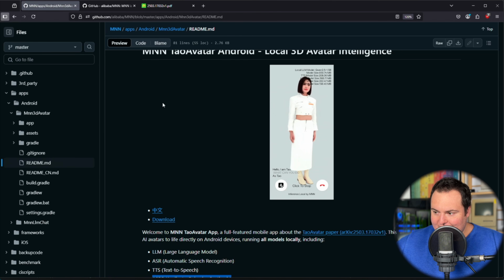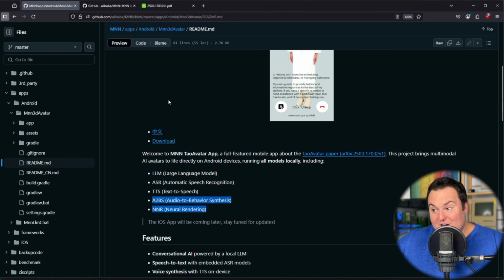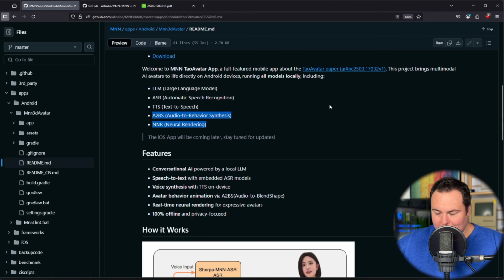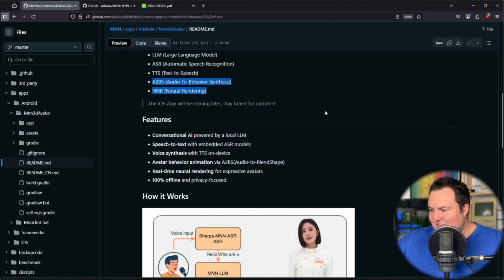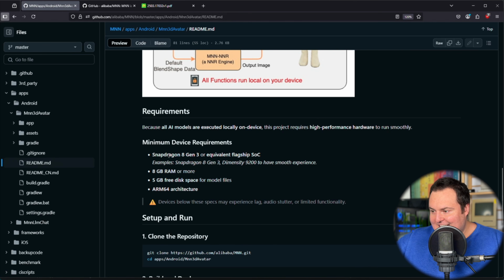Now, the downside of this, and I believe this is using Qwen 2.5 1.5B for the actual LLM intelligence here, is that it requires a fairly robust mobile phone in terms of the actual hardware that needs to be able to run it. And they do mention right here a Snapdragon 8 Gen 3 or equivalent flagship system on a chip, so a Dimensity 9200, which I'm not really familiar with, the Dimensity family of chips, 8 gigs of RAM, 5 gigs free disk space, and then ARM64 architecture.